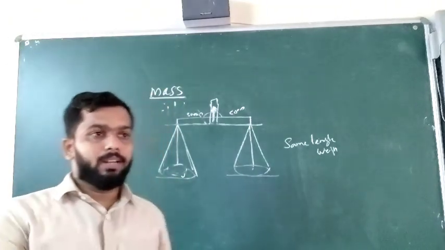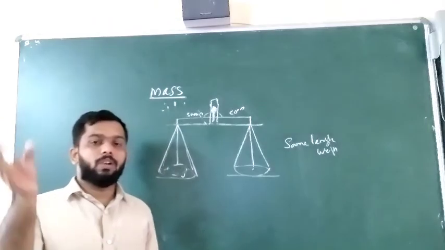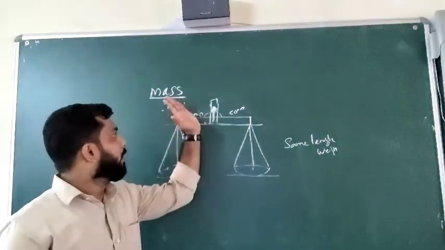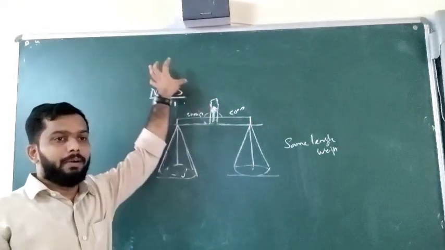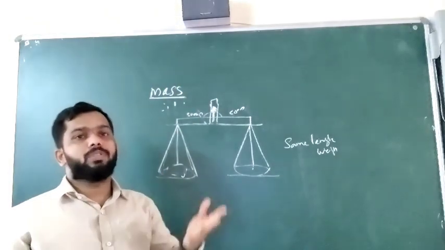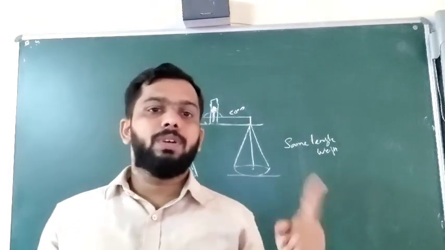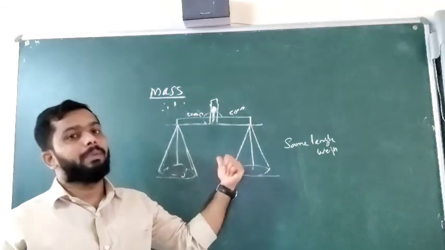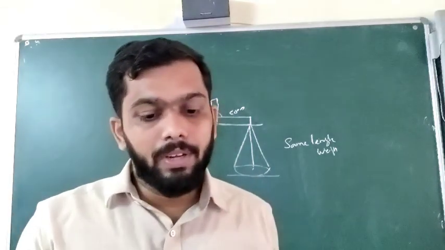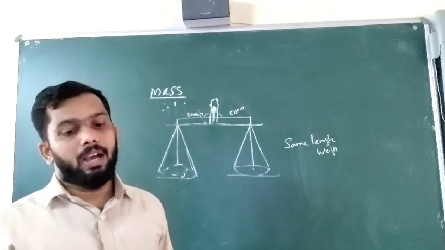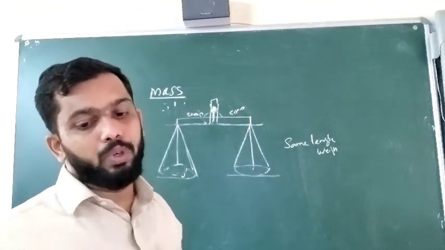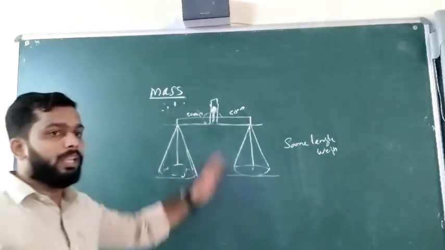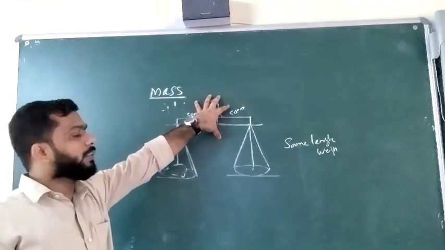Up to here it's clear now. We are using a common device called a beam balance in order to measure mass. Now you know the steps to measure the mass. The first step is to make sure that the beam balance is accurate. How will we check whether the beam balance is accurate or not? We will check with the pans empty. When the pans are empty, the beam should be horizontal and the pointer should be vertical, so that it is clear that this is accurate.